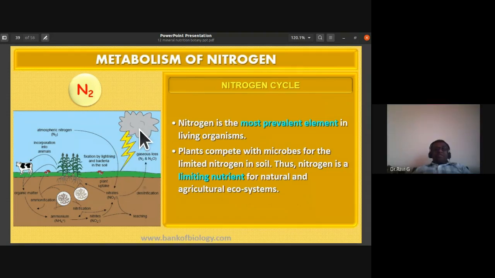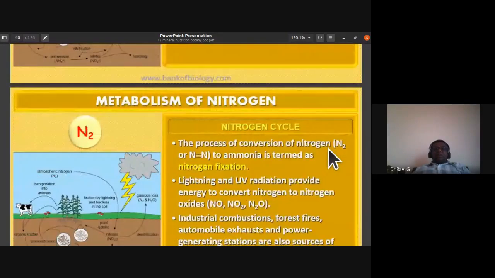So how is this nitrogen fixed into the soil? Whenever there is lightning, by this physical process, they are going to fix the nitrogen into the soil. UV radiations are also going to help in fixing the nitrogen to the soil. Then the nitrogen is fixed into the soil by various bacteria, the free living bacteria as well as the symbiotic bacteria. So we call it biological nitrogen fixation. So there is a nitrogen cycle that is taking place.